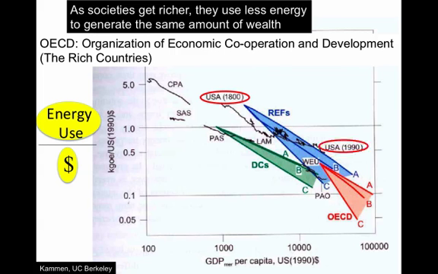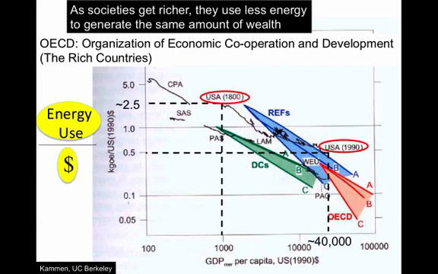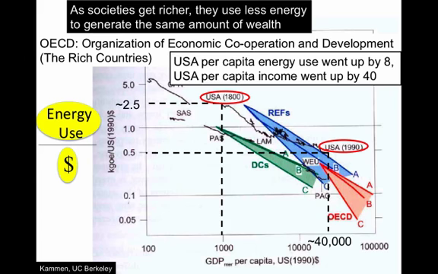The United States, in 190 years, has gone from a GDP in real dollars, these are inflation-adjusted 1990 dollars, from $1,019 per year to about $40,000. And in that process, our energy intensity has gone from 2.5 to 0.5 kilograms of oil equivalent per US dollar generated. Our per capita energy use did go up by 8, but the per capita income went up by 40. And so our energy use per dollar made dropped by a factor of 5, from 2.5 to 0.5.